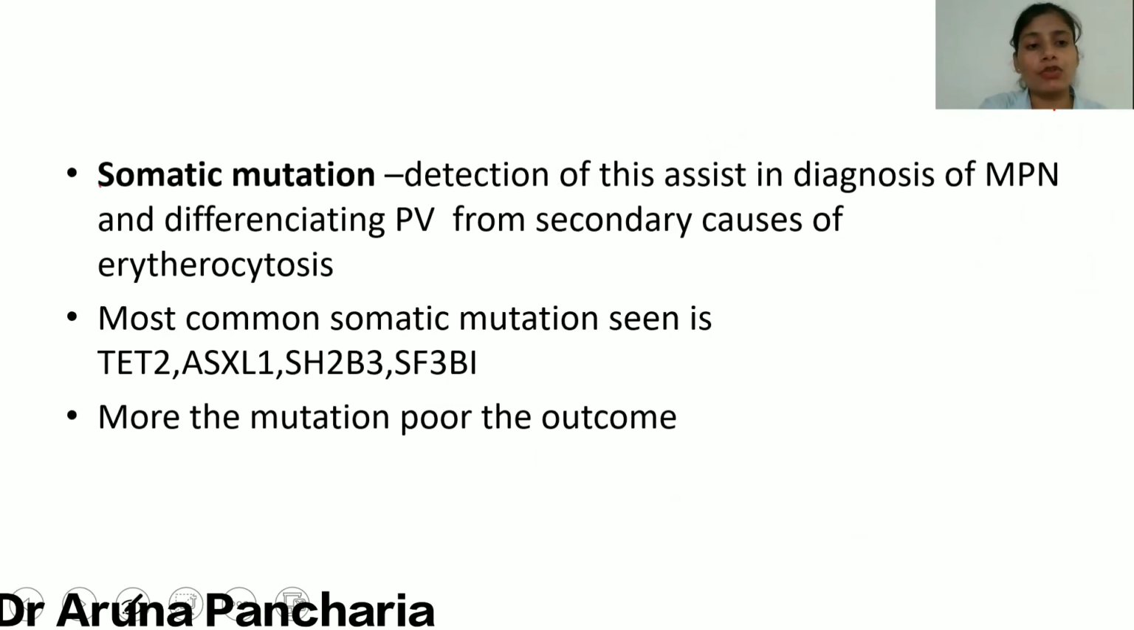Now, there are some somatic mutations also being detected. You have to keep in mind that these are TET2, ASXL1, SH2B3, SF3B1. And the more the mutations, the poorer the outcome. This is the rule.